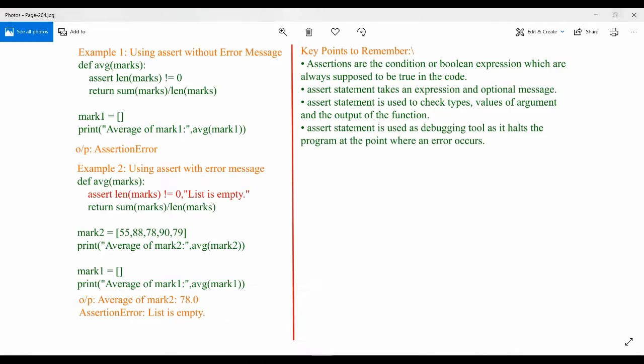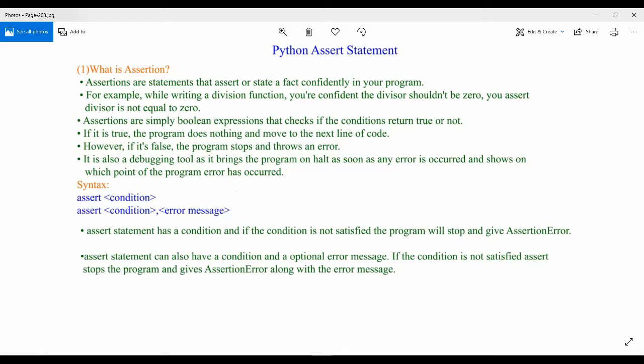Before going into the assert statement, at first we need to understand the meaning of assertion, assert, or assertive. If you search in the dictionary, you will find that assertive means confidence. It is an adjective, and when you are assertive about something, that means you are confident about something. So we can use the assert statement inside our program in different scenarios.